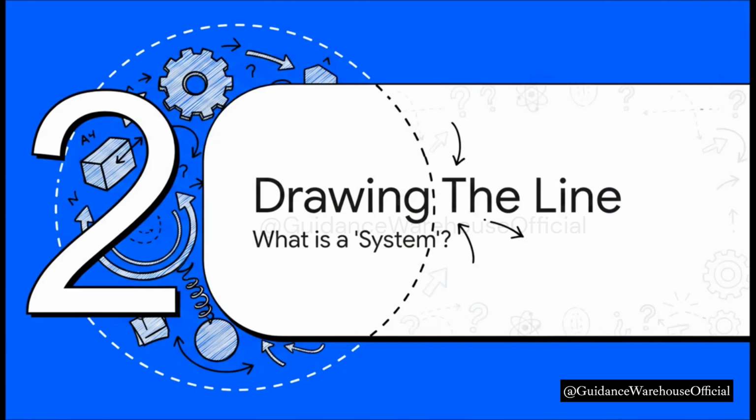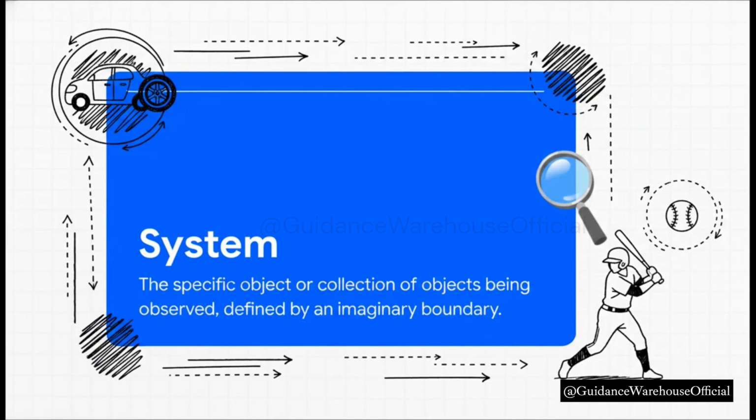Okay, so we've got the formula. But before we can actually use it, there's one skill that is absolutely critical. Seriously, it's the most important first step for solving pretty much any physics problem. And that's defining what we call the system. So what is a system? Well, it's actually super simple.